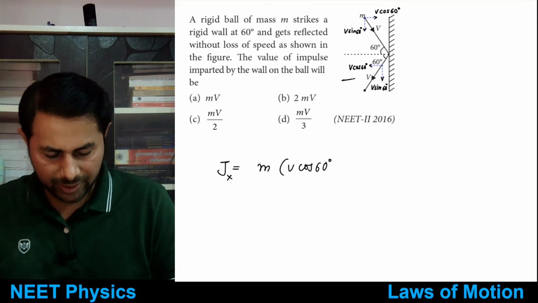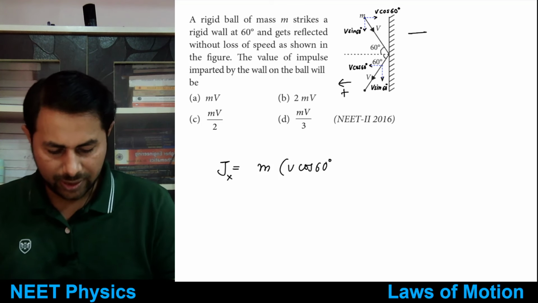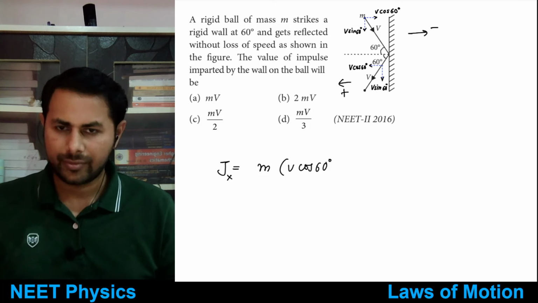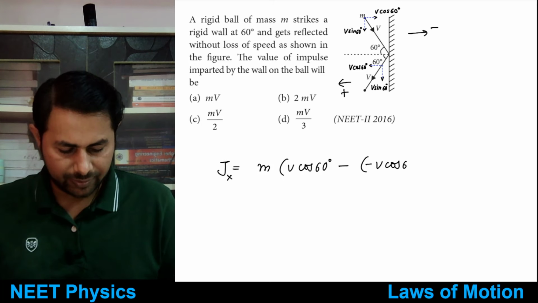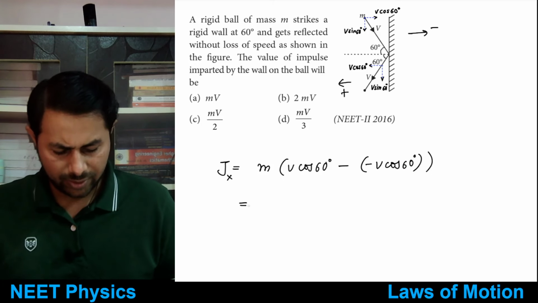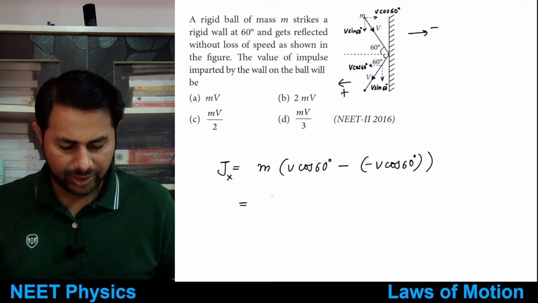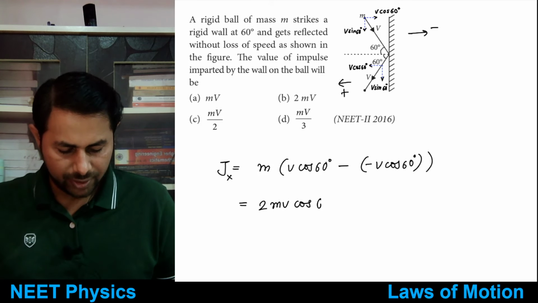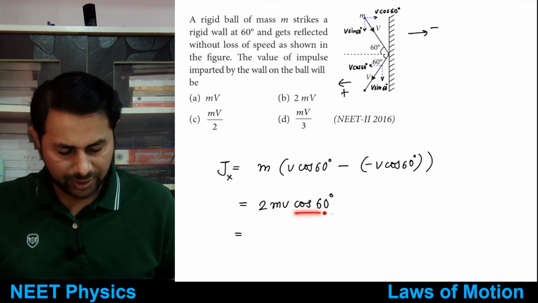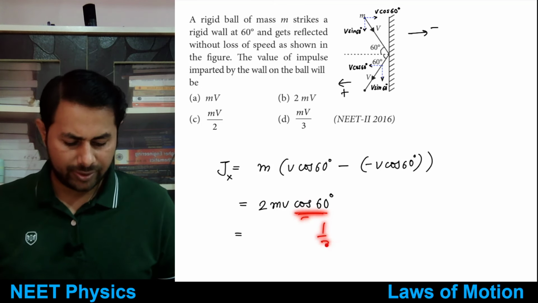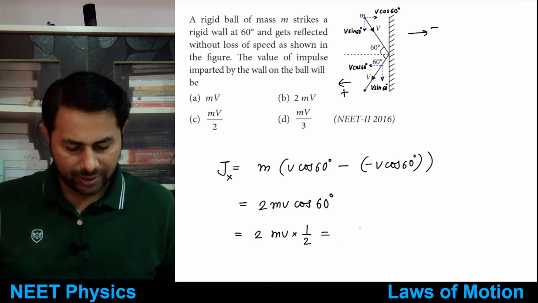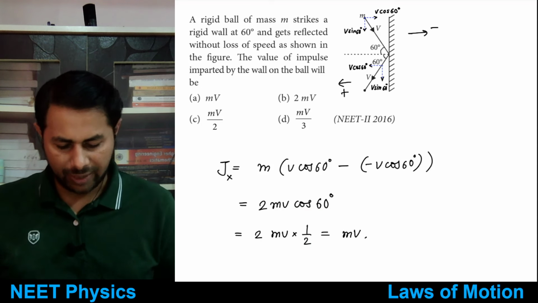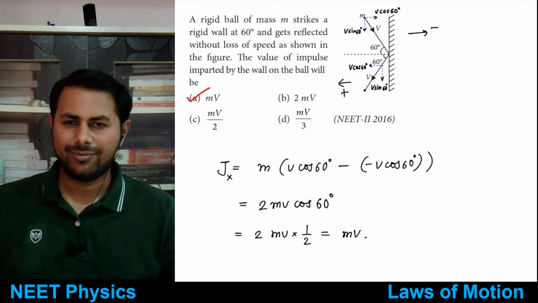But if you call this direction as positive, then this one you will need to call negative. So v cos 60 minus minus v cos 60. You can take cos 60 common, so v plus v. So 2 times mv cos of 60. What is cos 60? It's equal to half, right? So 2 times mv multiplied by half, and the 2 gets cancelled. So mv is the answer. It's option A.